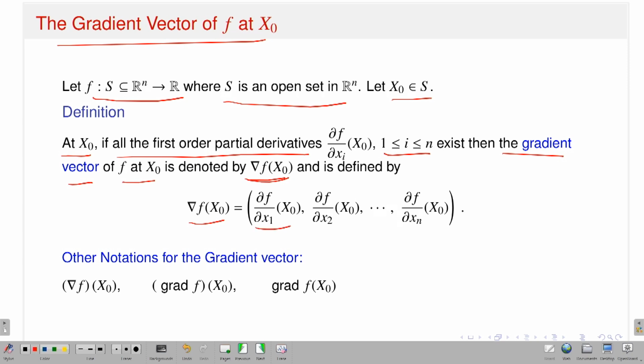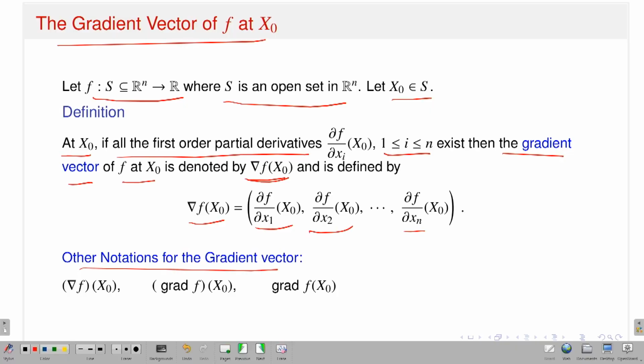What is the first component? The first component is the partial derivative of f with respect to x1 at the point x naught. The second is the partial derivative of f with respect to x2 at x naught, and so on, up to the partial derivative of f with respect to xn at x naught. So, if all the first order partial derivatives del f del x1, del f del x2, up to del f del xn at x naught exist, then I can give the notion of gradient vector at the point x naught.